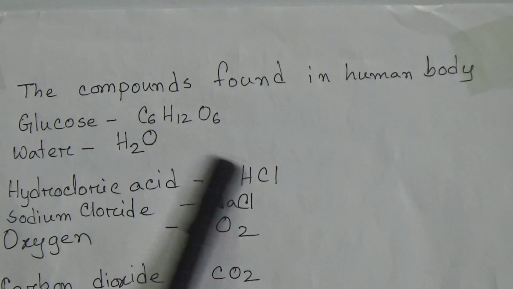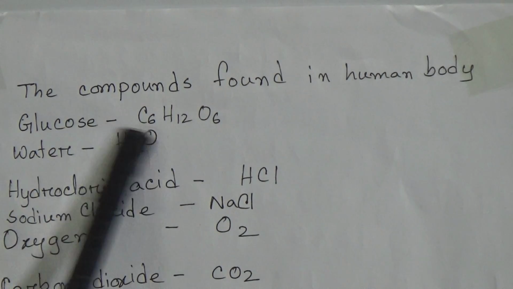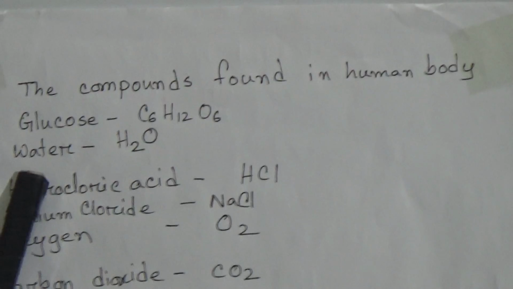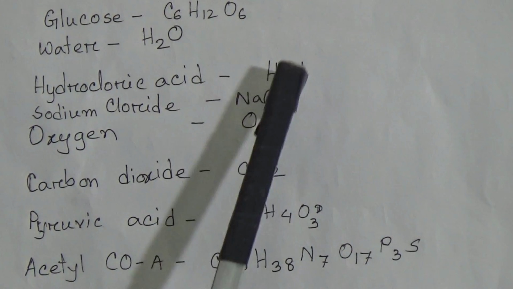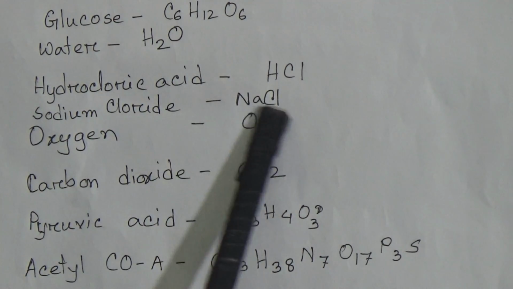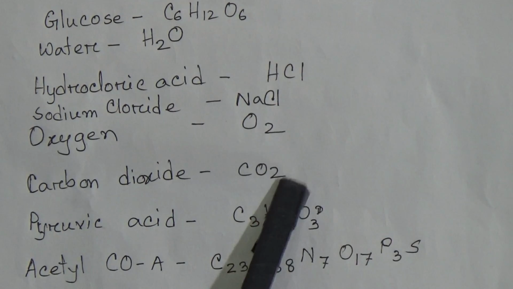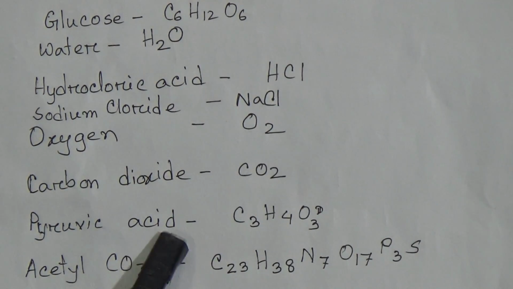Protein and fat are also compounds, but they are complex compounds, so I just avoid protein and fat. After that, water H2O, hydrochloric acid HCl, sodium chloride NaCl, oxygen O2, carbon dioxide CO2, and pyruvic acid, which we already learned in respiration.